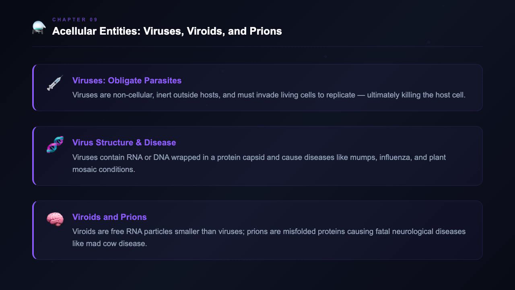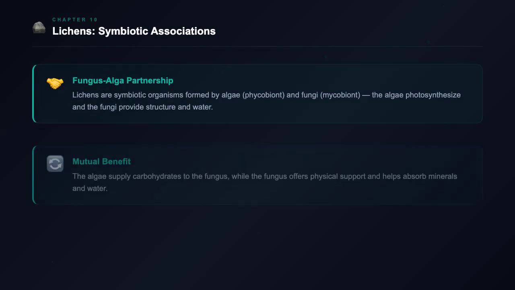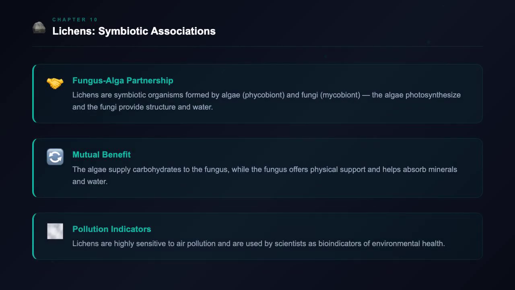They cause various diseases in humans, such as mumps and influenza, and in plants they lead to conditions like mosaic formation and stunted growth. Other acellular entities include viroids, which are smaller than viruses and consist of free RNA, and prions, which are abnormally folded proteins that cause infectious neurological diseases like mad cow disease in cattle and variant Creutzfeldt-Jakob disease in humans.